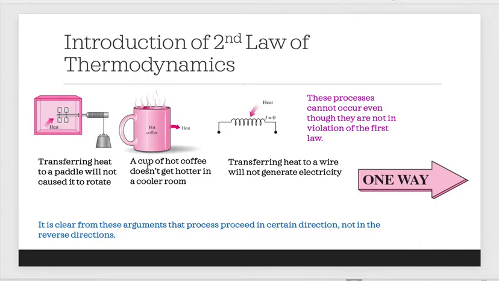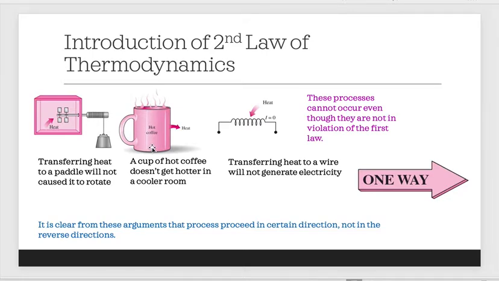For example, this is a hot coffee in a cooler room, and after some time, it will get cold. And this satisfies the first law of thermodynamics. What happens if I reverse the process? We know that the coffee would get hotter in the cooler room as a result of heat transfer from the room air to the hot coffee. And we know that this process will never take place, but it still obeys the first law of thermodynamics.